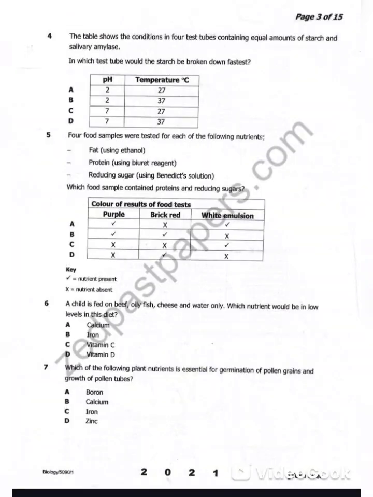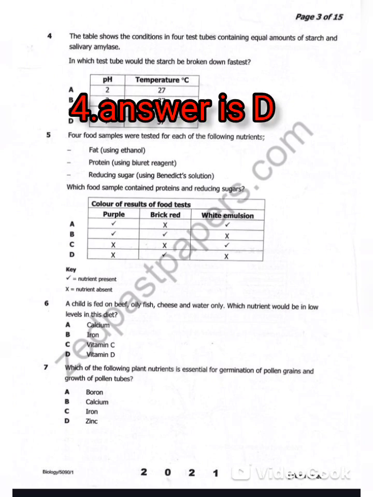Question 4. The table shows the conditions in the four test tubes containing equal amounts of starch and salivary amylase. In which test tube would the starch be broken down fastest? pH, temperature. A, 2 and 27. Amylase does not function in an acidic environment, and the optimum temperature for enzymes is 37. So the best answer is D.